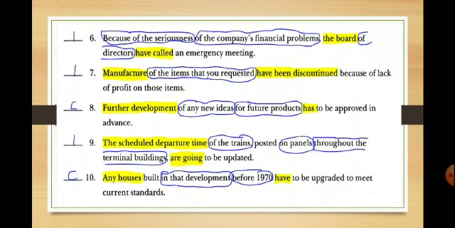Sentence number 10. Any houses built in the development before 1970 have been to be upgraded. Notice here, any houses, this is a plural subject. Have is the verb, which is also plural, so sentence number 10 is correct.